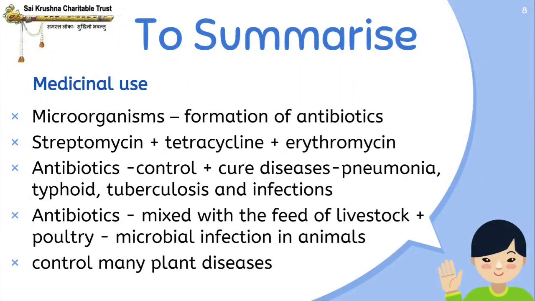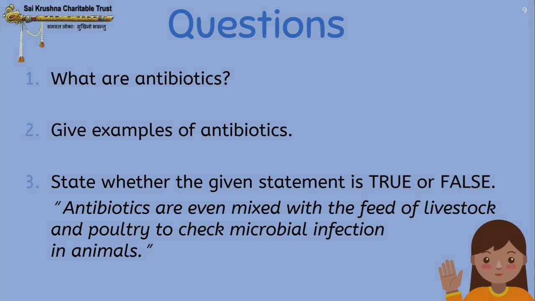Not only do humans consume antibiotics, antibiotics are also mixed with the feed of livestock and poultry in order to check the microbial infection in animals. And antibiotics also control many plant diseases when they are sprayed on the plants. Did you understand, students? Now answer these questions in your notebooks.